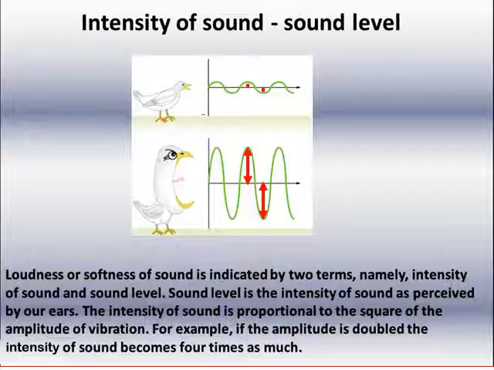The intensity of sound is proportional to the square of the amplitude of vibration. For example, if the amplitude is doubled, the intensity of sound becomes 4 times as much. Similarly, if the amplitude is tripled, the intensity of sound becomes 9 times as much, and so on.